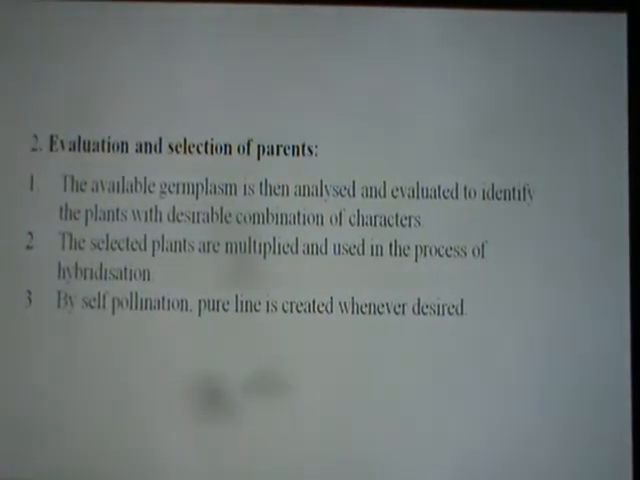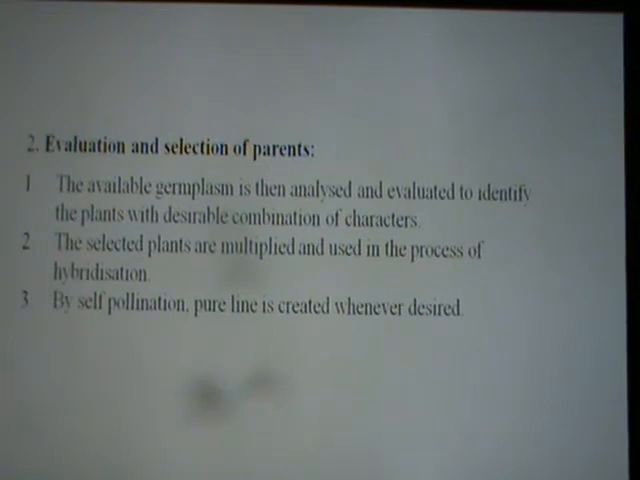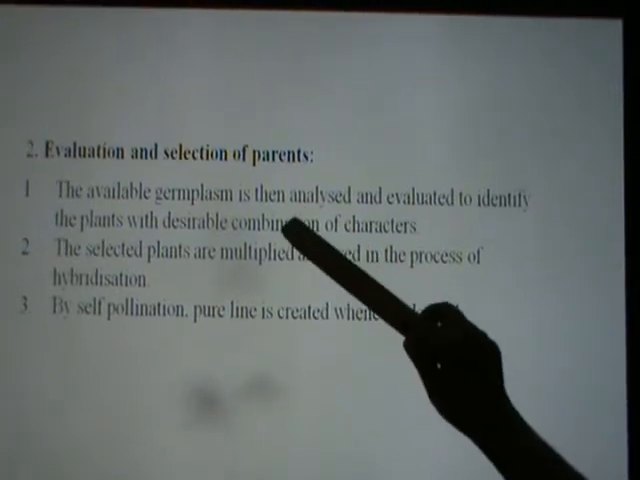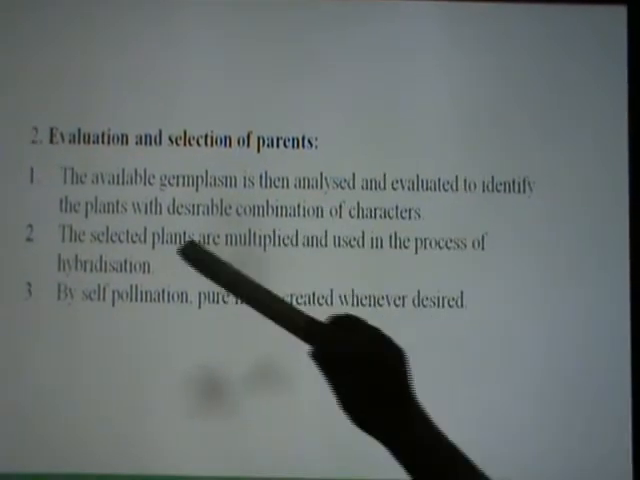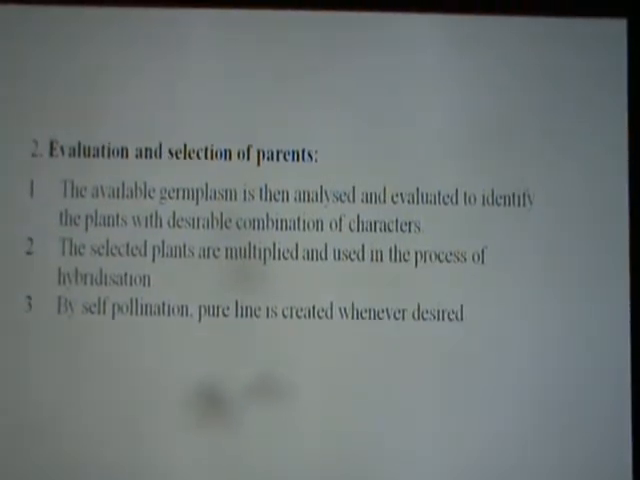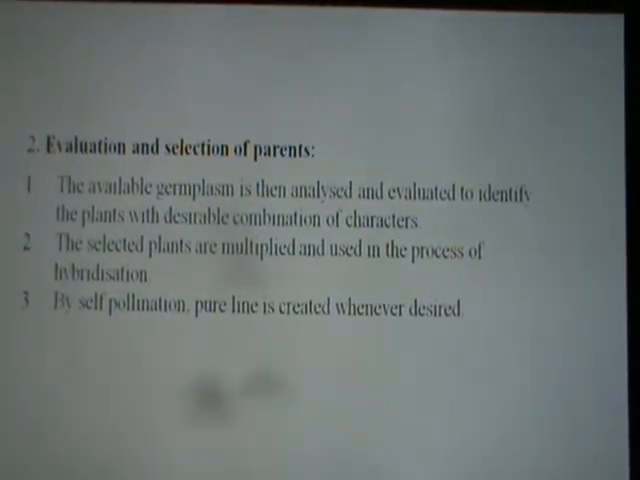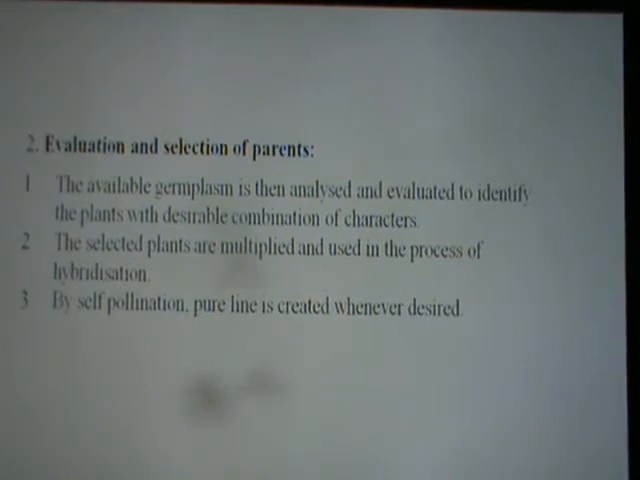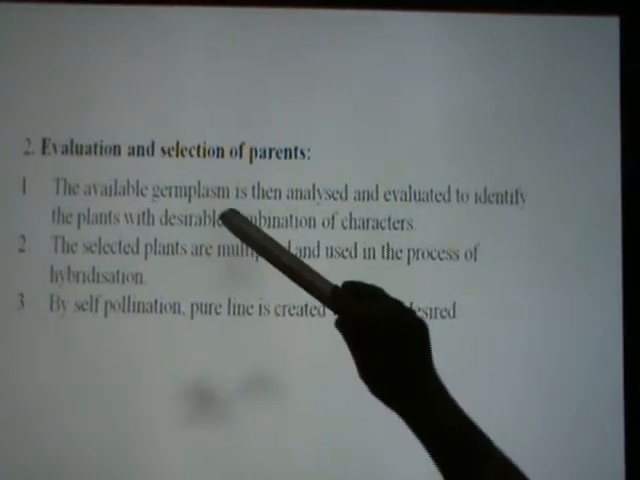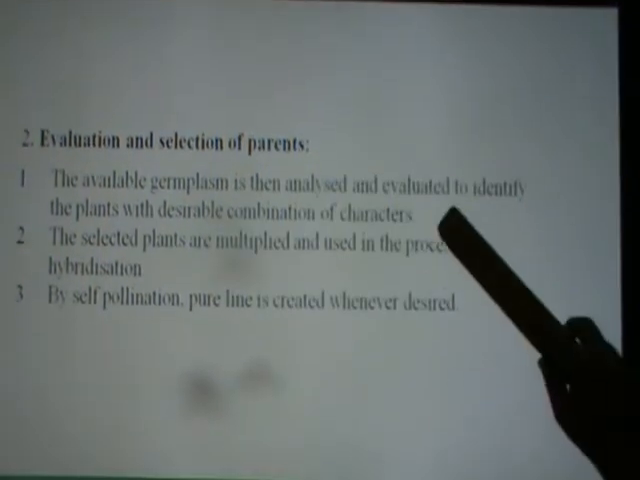Next step in plant breeding is evaluation and selection of parents. So the available germplasm, that is the collection of plants or the seeds which have all the desired character alleles in it, contrasting the characters which are present in it, is then analyzed and evaluated to identify the plants with a desirable combination of characters, such as in the case of sugarcane. The characters will be very long internodes with high sugar content and all that. So plants with the desirable combination of characters present in the particular germplasm are selected.